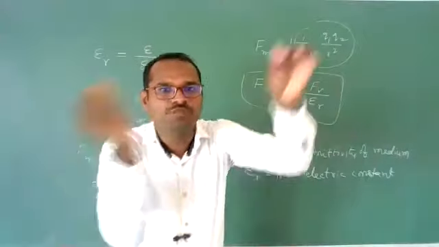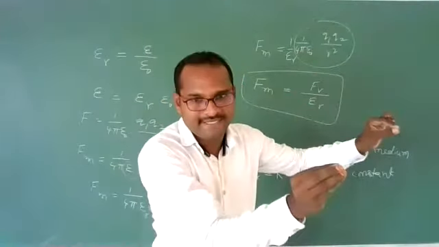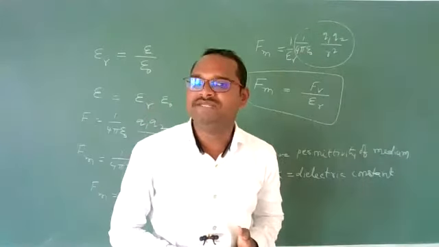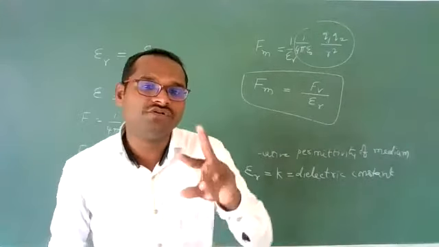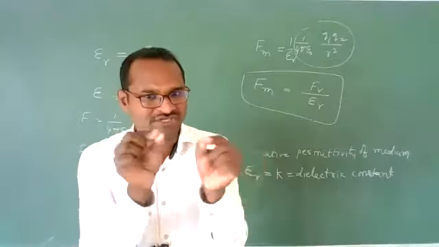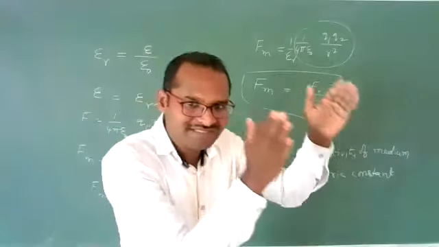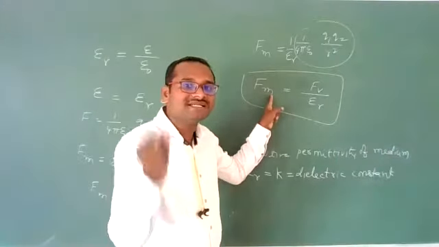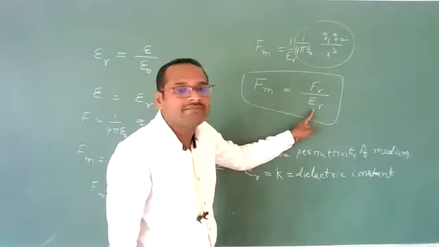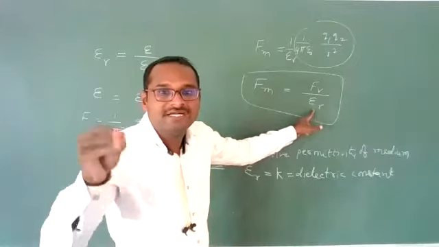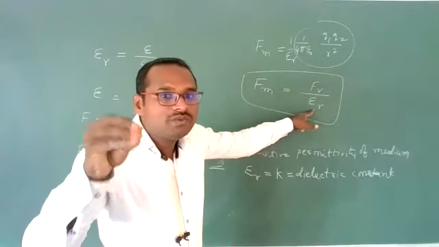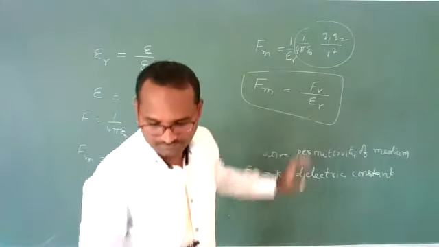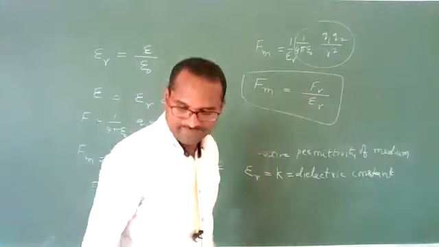Now the two charges you placed in one particular medium, an oil, whose relative permittivity is 2. Then what will happen to the force between the two charges? The separation between them is the same. When they are placed in that oil whose relative permittivity is 2, the force between the two charges will become 10 divided by 2. Clear? That means the relative permittivity value gives you an idea about how much force will be there between the two charges. Remember that point.